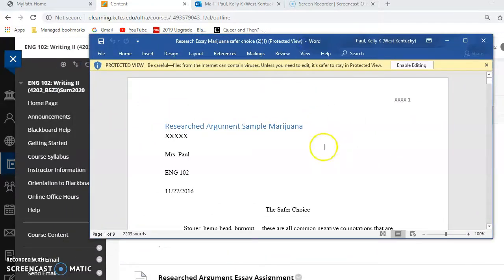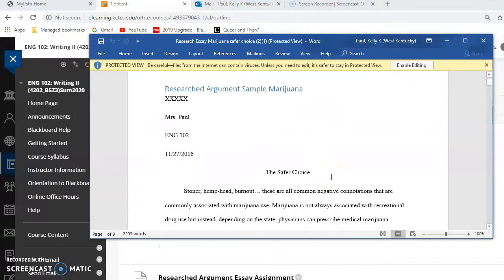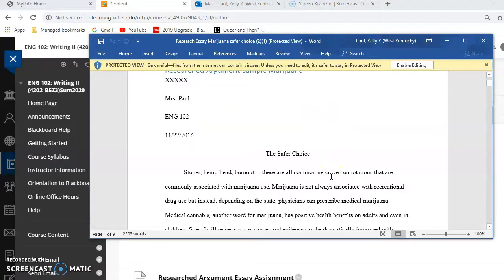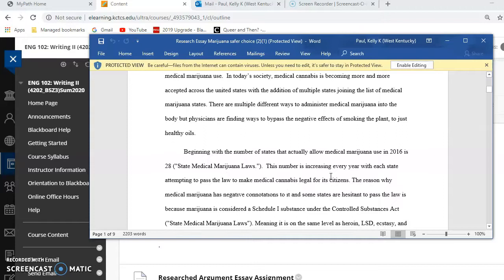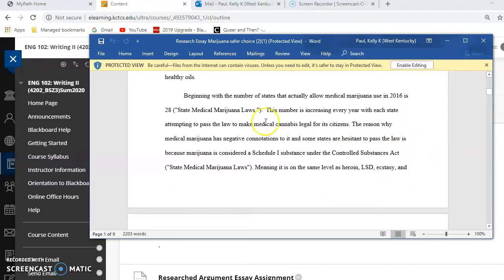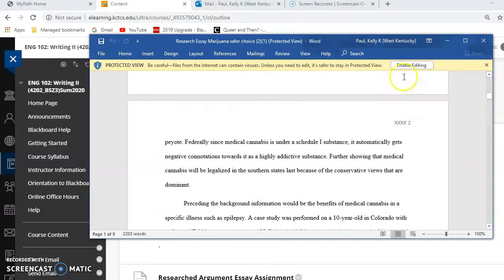Also, be sure that you read the samples. I've pulled up one here. Please do not start this essay until you have read at least one sample. It is vital that you look at the sample essays. The sample essays that I included in this class are essays that were written by English 102 students that received an A. So if you want an A for this paper, you should probably look at these samples. I'm not going to go through the whole thing now because I will leave that to you to look at the sample.